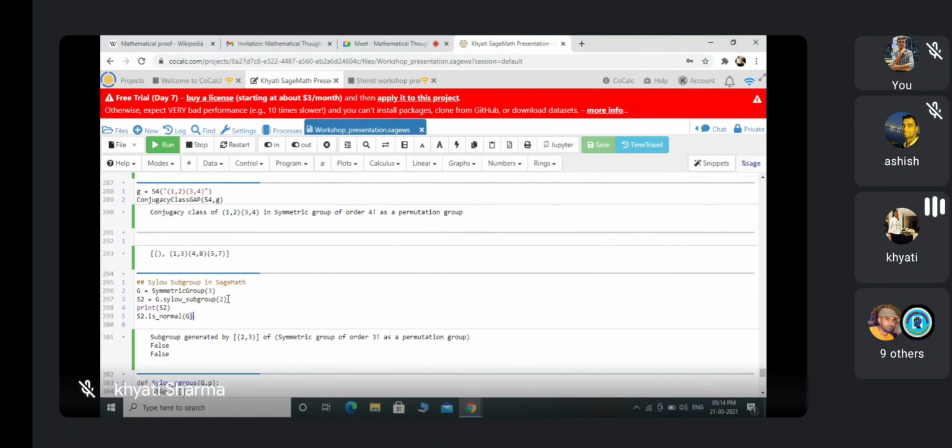But there is one drawback of this. As we know, I am in S3, so it has 3 2-SSGs. But by this command, it will return me only one 2-SSG. I cannot find all the 2-SSGs. Since it's a Python based language, you can generate your own codes here. So I am showing you one code here.